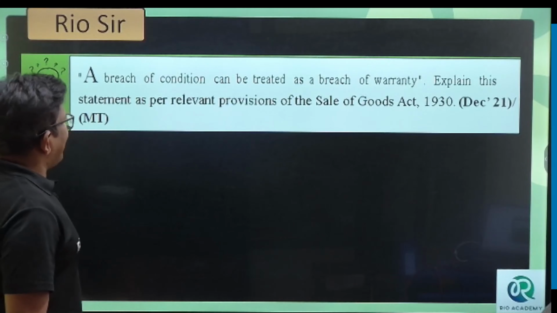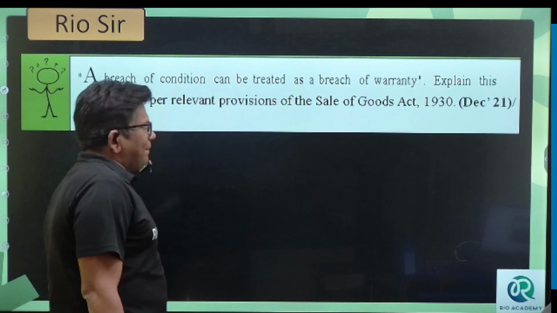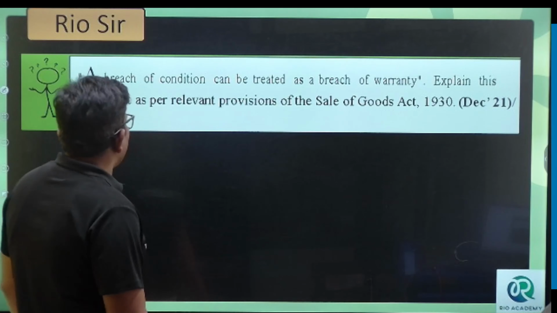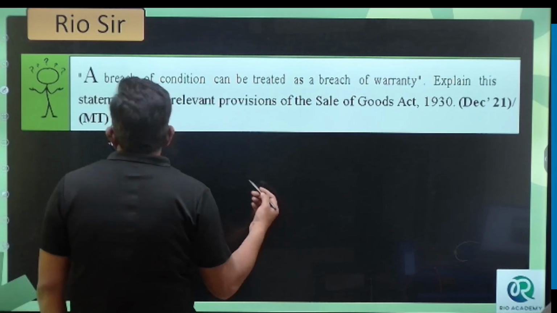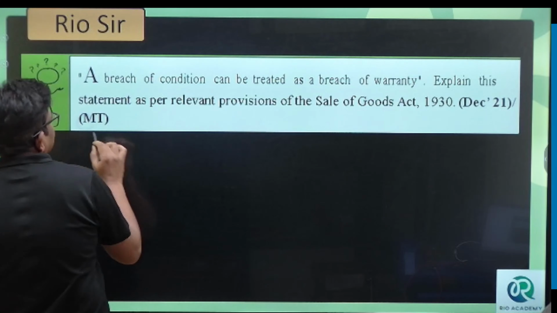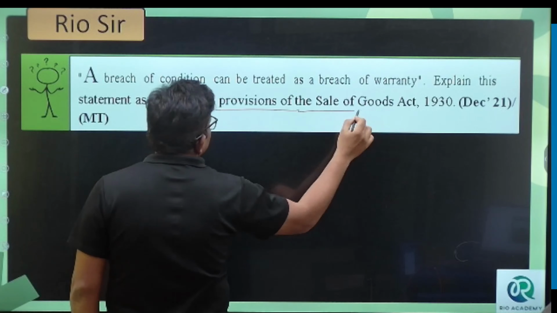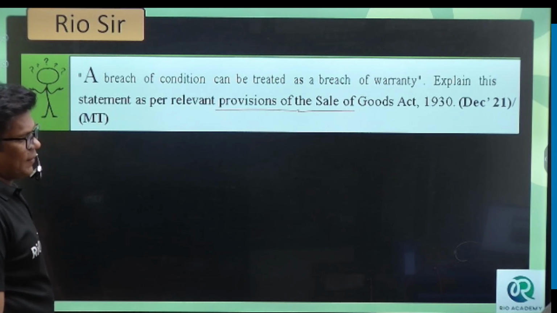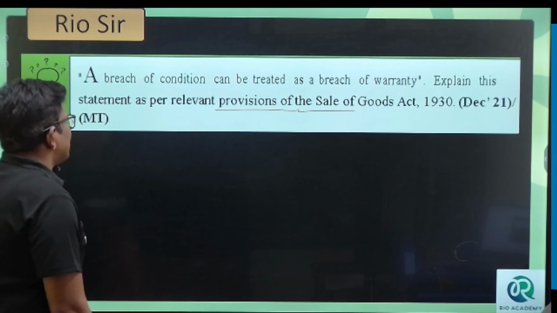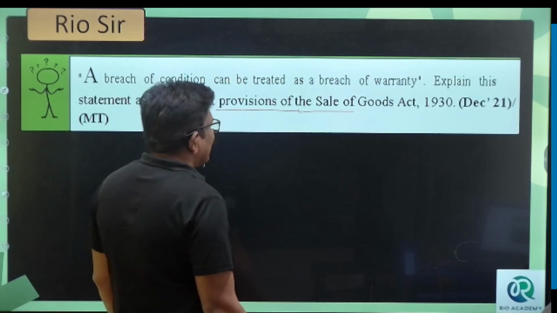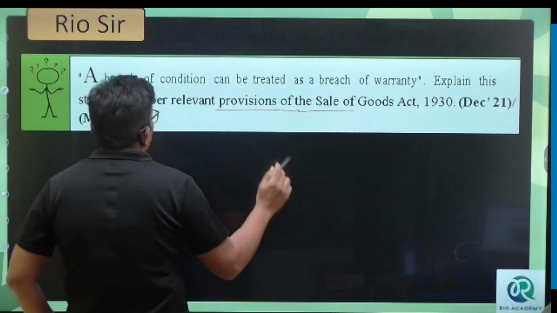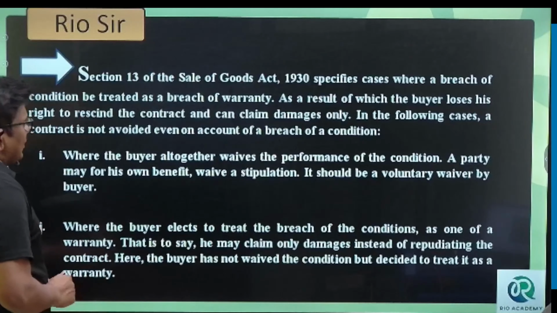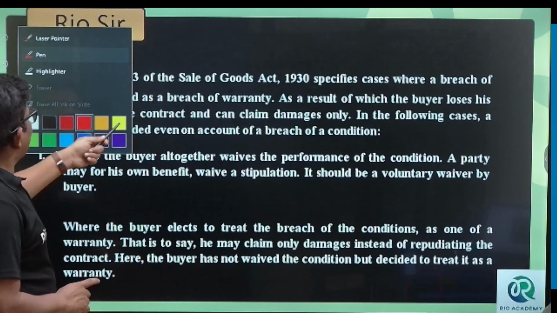A breach of condition can be treated as a breach of warranty. Explain this statement as per the relevant provisions of the Sale of Goods Act 1930. If a condition is breached, that is nothing but breach of warranty. Listen, guys, this is a very important point we are discussing here.